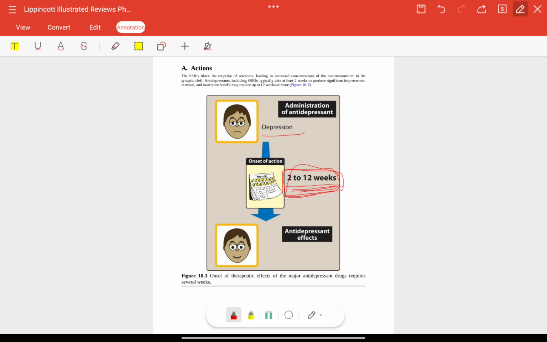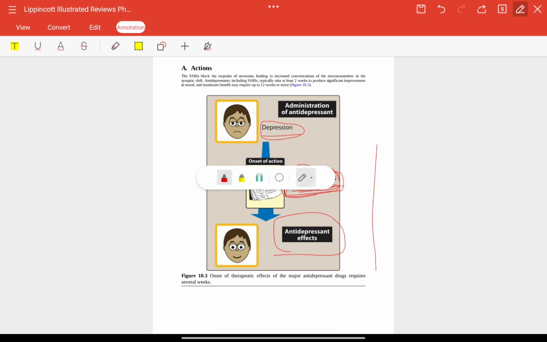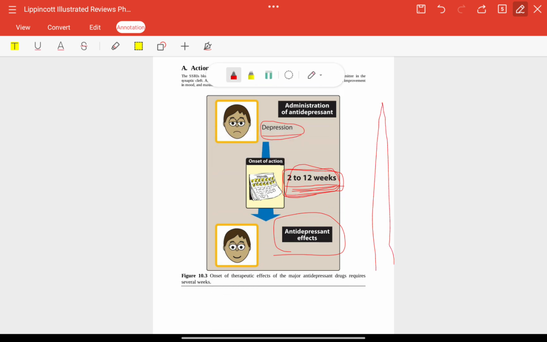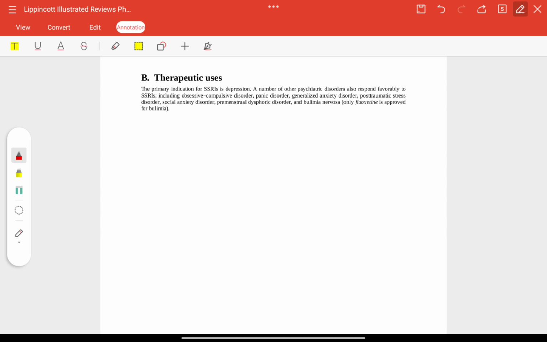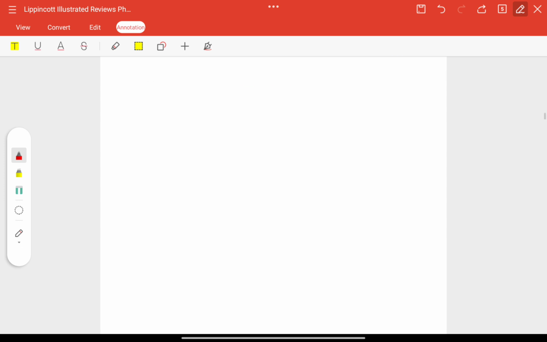When you administer, the patient will have depression. After 2 weeks you have to check the symptoms. 2 to 12 weeks is the onset of action. Therapeutic uses: psychiatric disorders such as obsessive compulsive disorder, panic disorder, generalized anxiety disorder, post-traumatic stress disorder, social anxiety, premenstrual dysphoric disorder, bulimia nervosa.